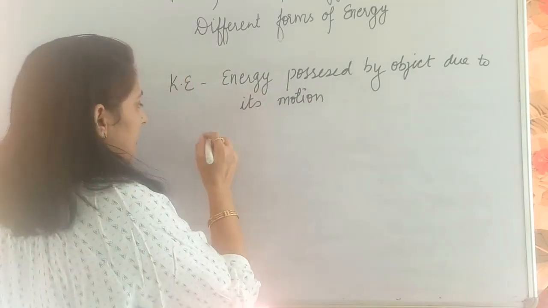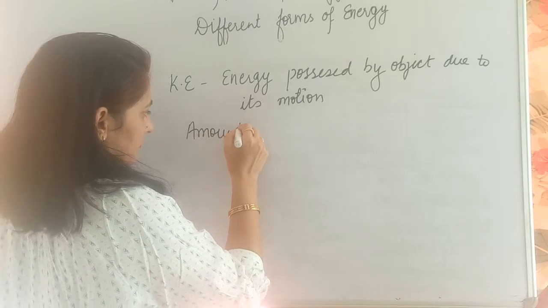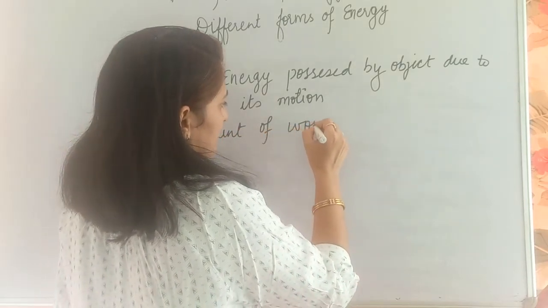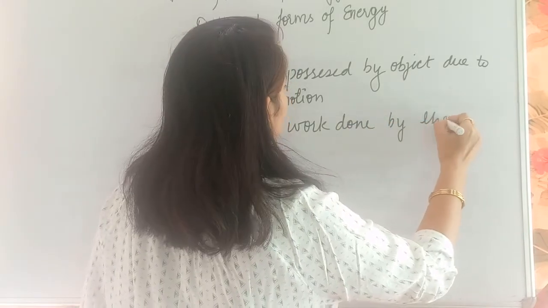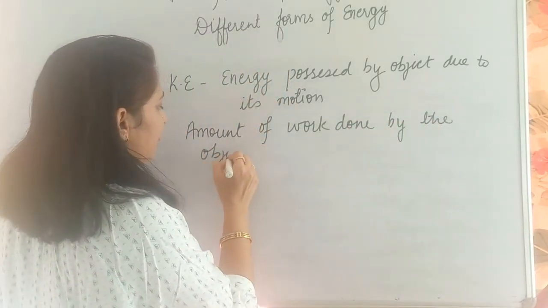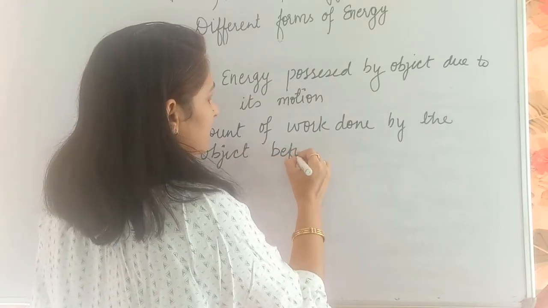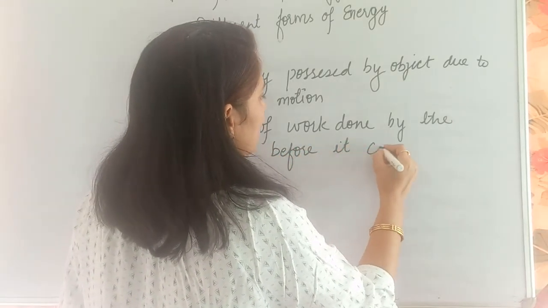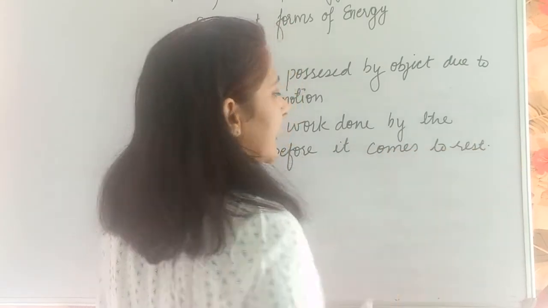I can write it is the amount of work done by the object before it comes to rest. This is known as its kinetic energy.